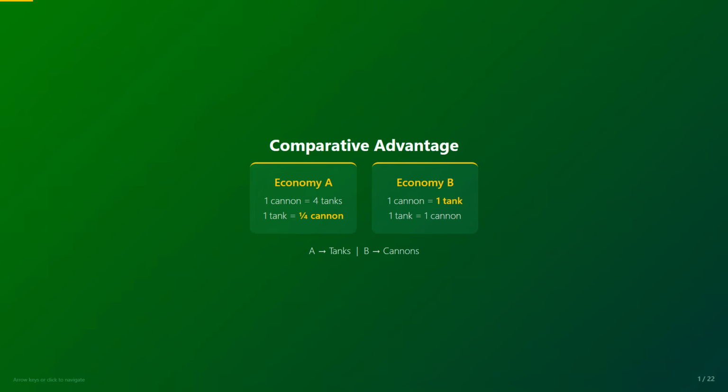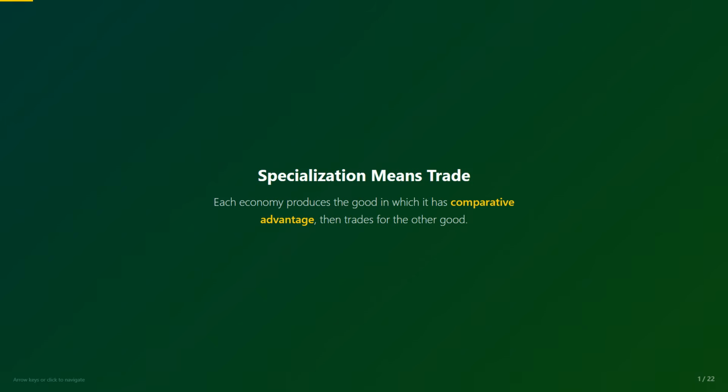Now, what does all this mean? Comparative advantage means specialization in production. When we say economy A has a comparative advantage in cheese, we mean economy A should specialize in cheese production. And when economy B has a comparative advantage in milk, economy B should specialize in milk production. Each economy produces the product in which it has a comparative advantage, and then they trade with each other. Each brings to the table what it is relatively good at, and both benefit.